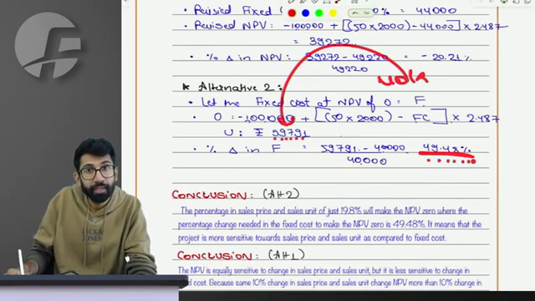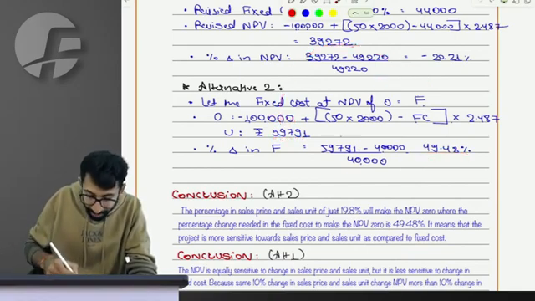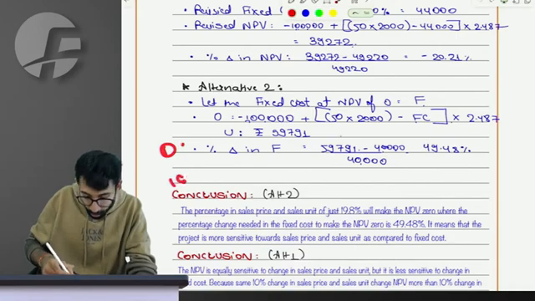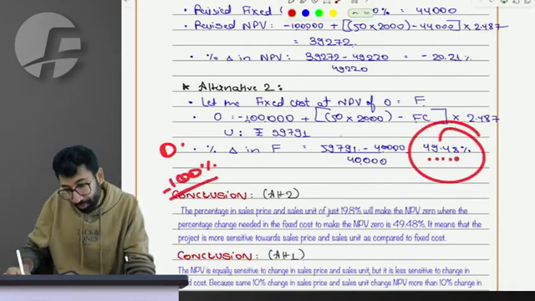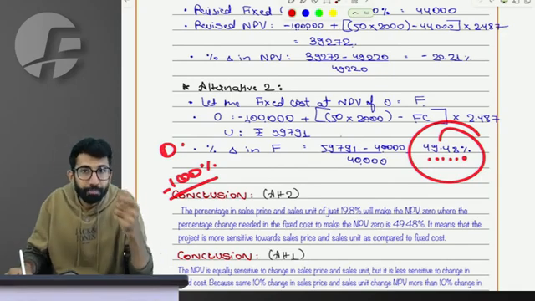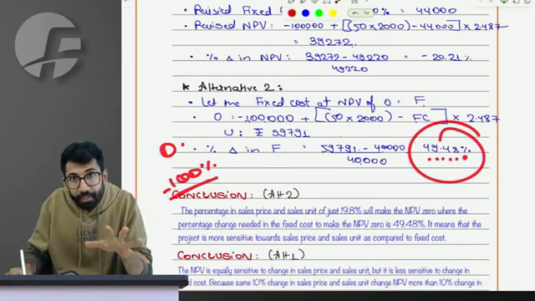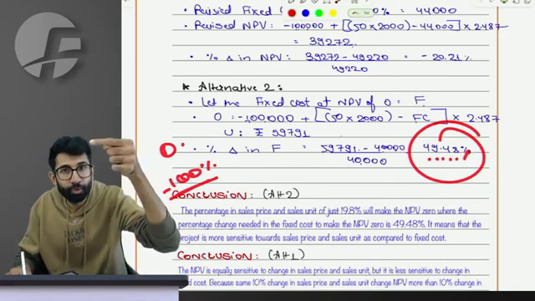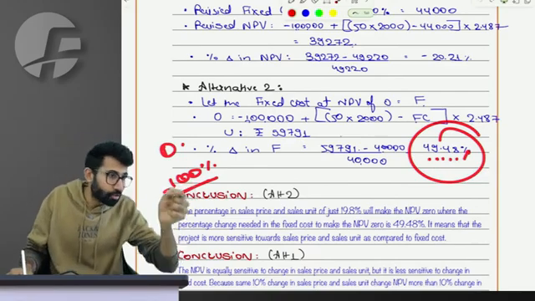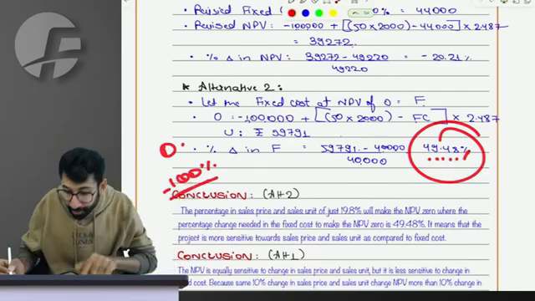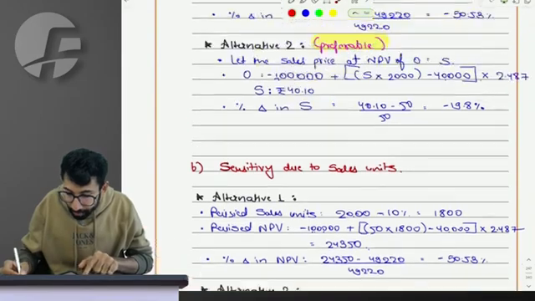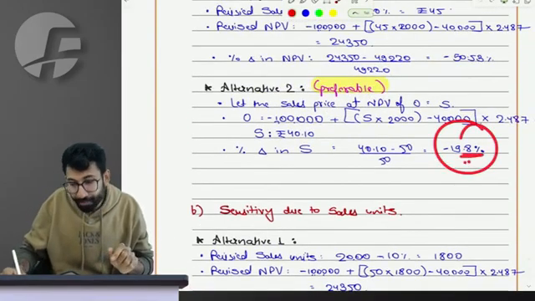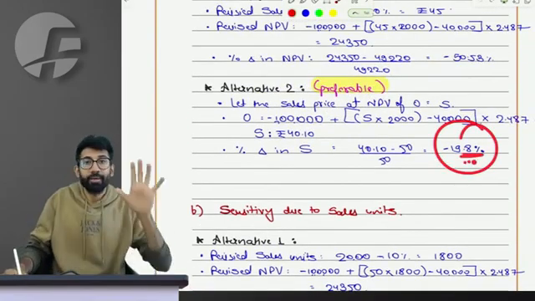What do we want to say? We say that to make NPV 0, or to change the NPV by 100%, the fixed cost will have to increase by 49.48%. A 49.48% increase in the fixed cost will make NPV 0, whereas only a 19.8% change in the sales price will make my NPV 0.